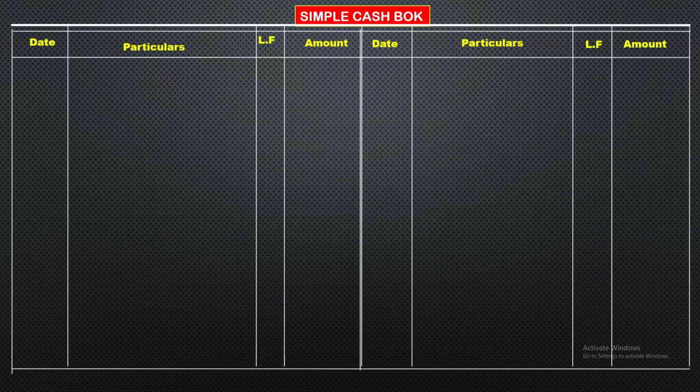So, simple cash book. Here you can see the format: date, particulars, LF, amount; date, particulars, LF, amount. It looks like the ledger, the same ledger format. So what is the technique? I told you that when cash is coming we should show it on the debit side, and when cash is going we should show it on the credit side. First, the balance is given. Cash balance we should always write on the debit side: 2010 January 1st, to balance b/d, amount is 75,000. That is the first point.